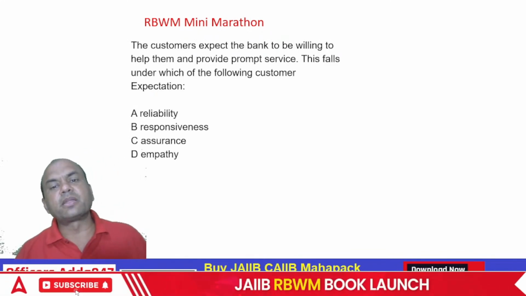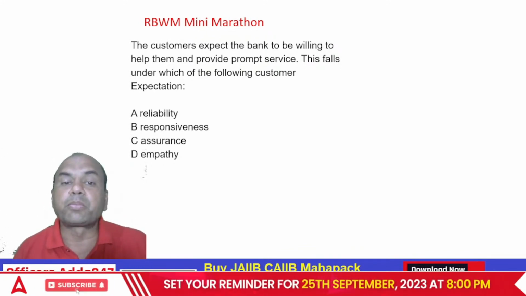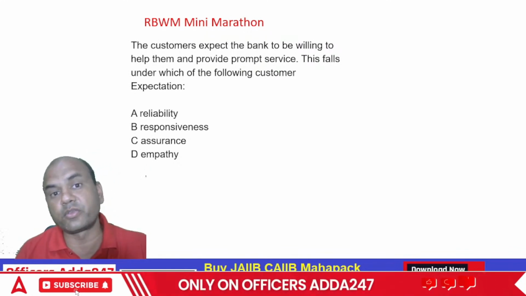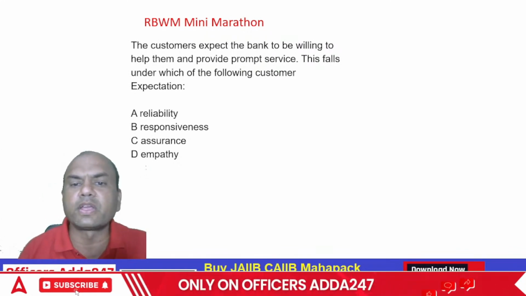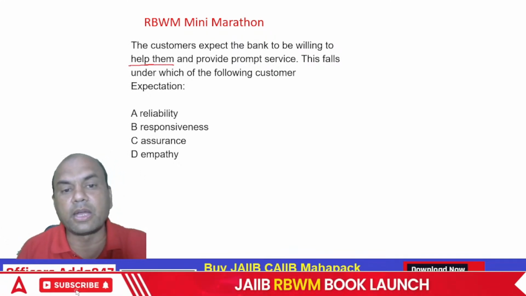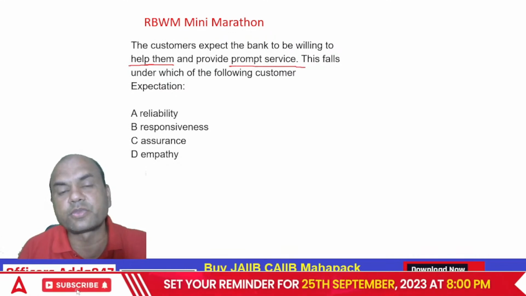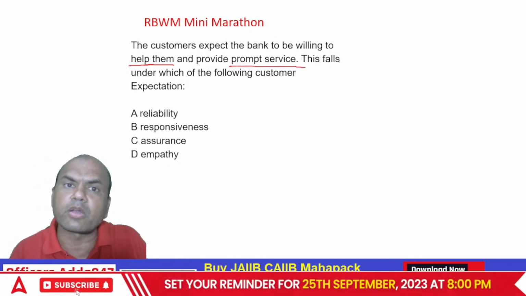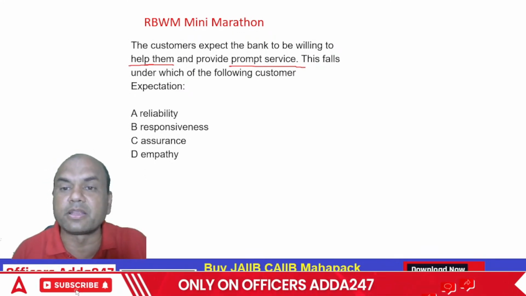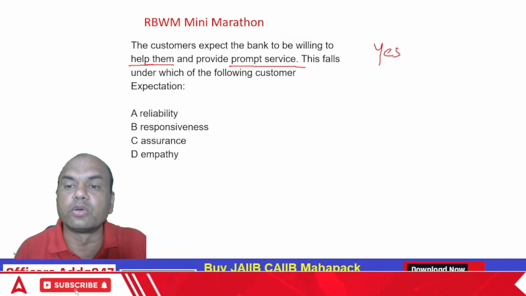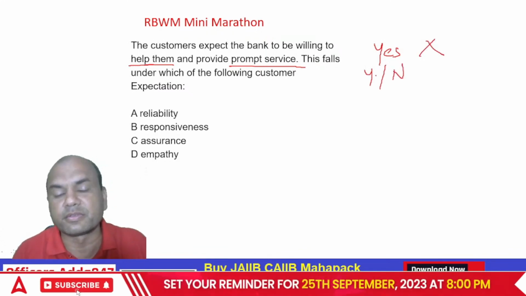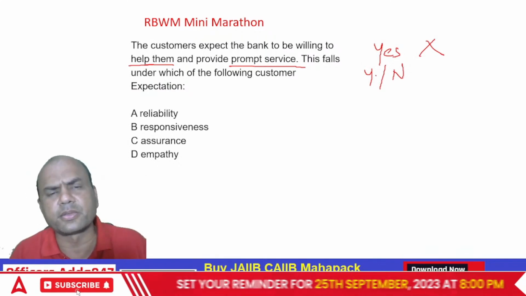The customers expect the bank to be willing to help them and provide prompt service. This falls under which of the following expectations? Here, if you are the customer of the bank, what will you expect? That willing to help them, the bank should help you whenever you require it. And prompt service. If you ask for something, that should be immediately either provided or not provided. Both the things. Prompt service doesn't mean always yes. It can be yes also or no also, but speed. Either yes or no, but speed.